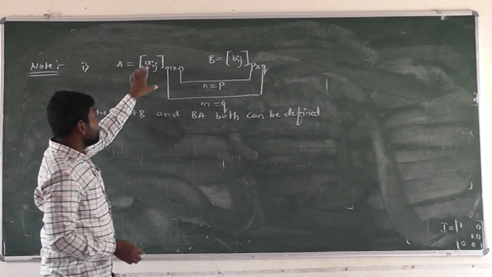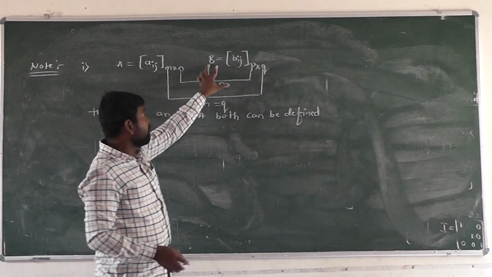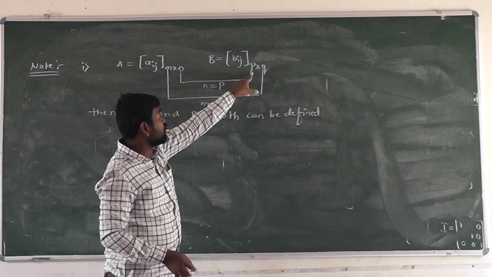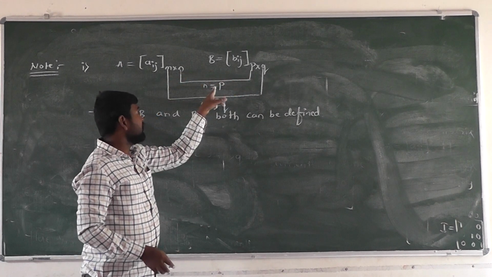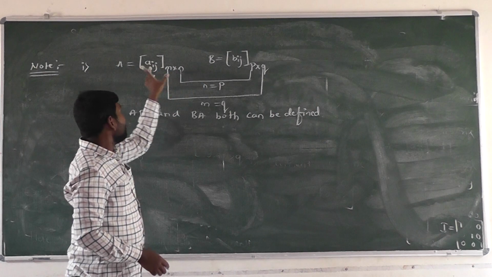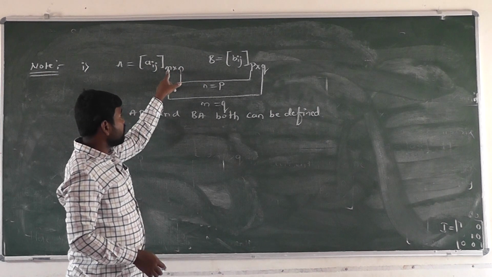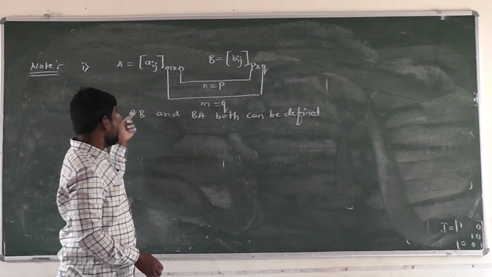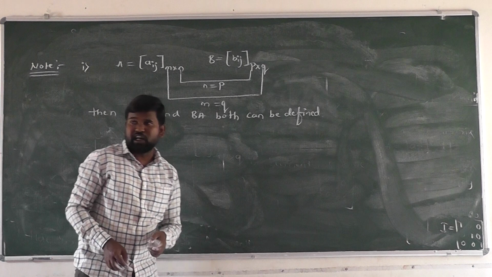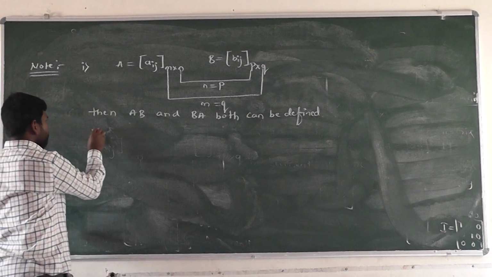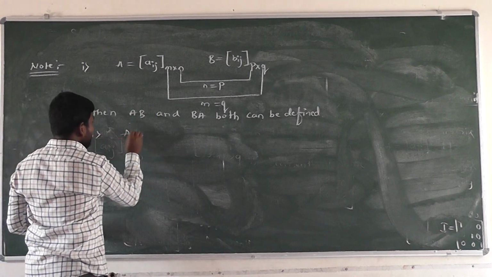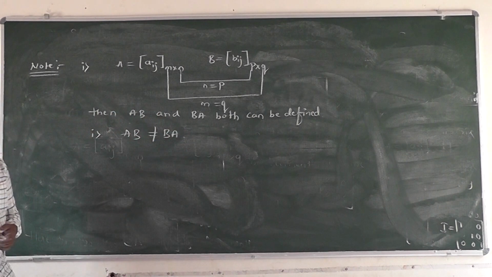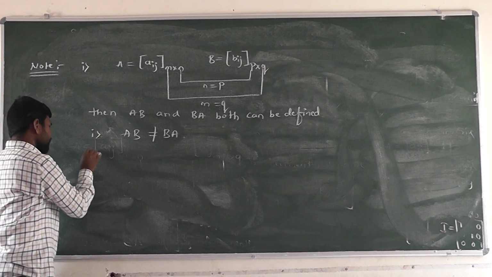Here A is a matrix of order m cross n, and B is a matrix of order p cross q. Then the number of columns of the first matrix is equal to the number of rows of the second matrix, so AB can be defined. Then how to define BA? The number of rows of the first matrix is equal to the number of columns of the second matrix. In this case, AB and BA both can be defined here. But AB is not equal to BA.